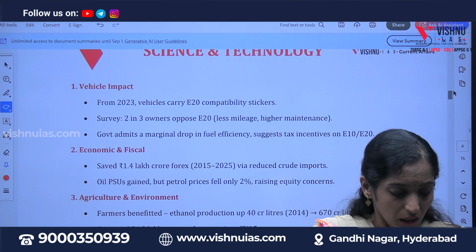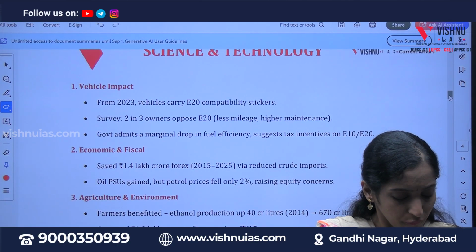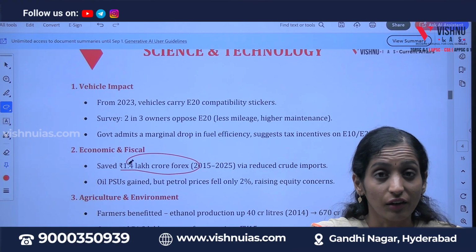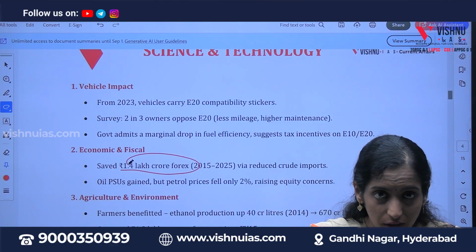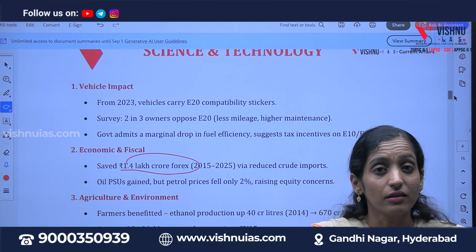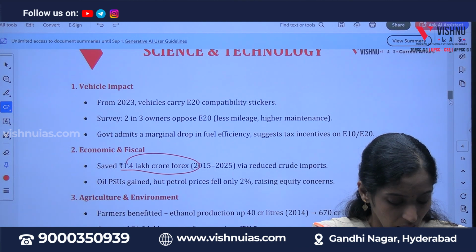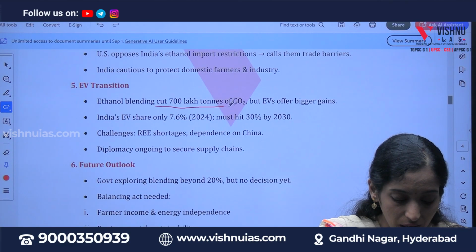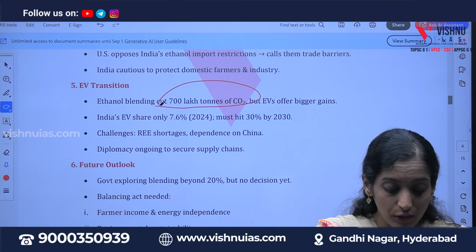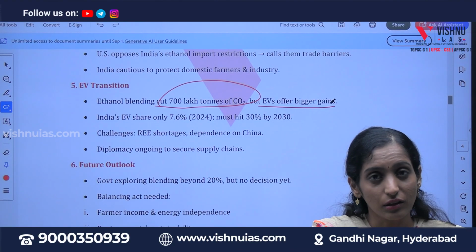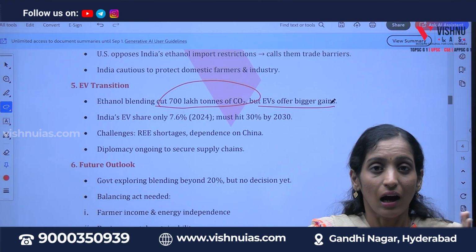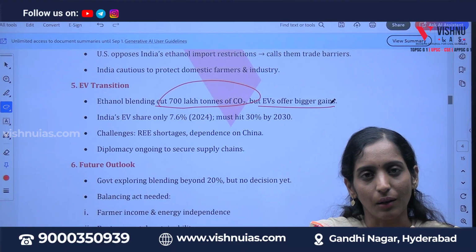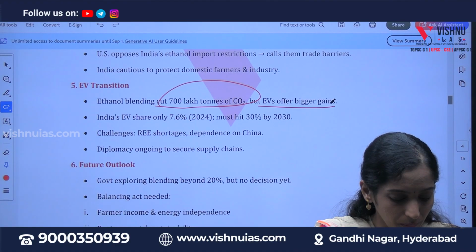And if you observe economically, we have saved 1.4 lakh crore in forex reserves due to reduced imports of crude oil. Now we are reducing crude oil imports. On the EV transition, ethanol blending cut 7 lakh tons of CO2, but EVs offer bigger gains, and everyone is moving towards electric vehicles. But now we are doing something to the fuel that is of no use. That's what the big question is.